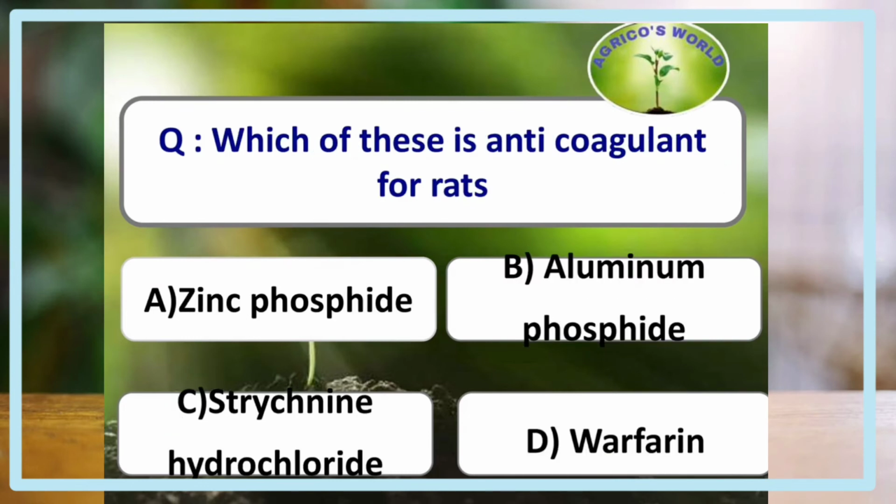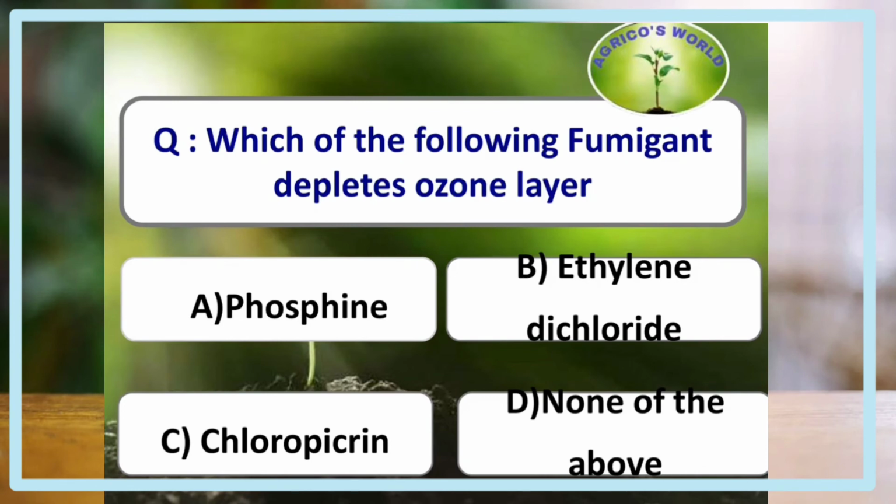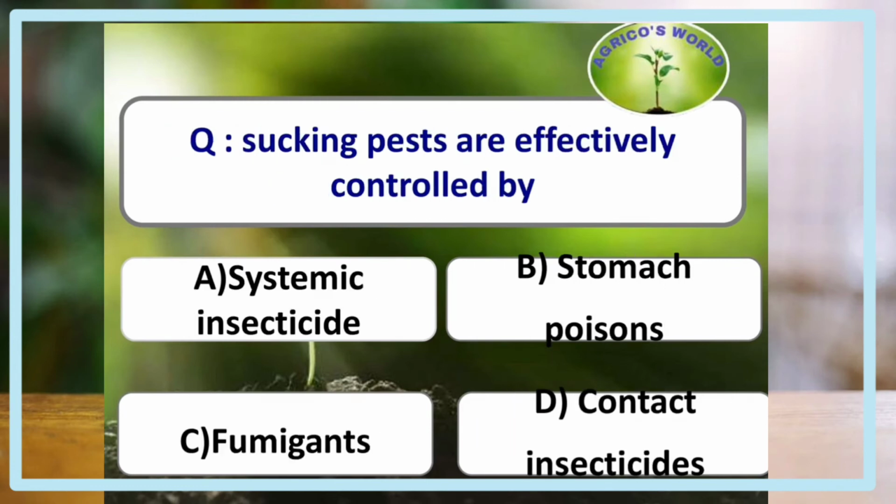Which of the following is an anticoagulant for rats? The answer is warfarin. Celphos tablets are used for the management of stored product pests. Which of the following fumigants depletes the ozone layer? The answer is methyl bromide. Methyl bromide is one of the widely used fumigants in quarantine stations.